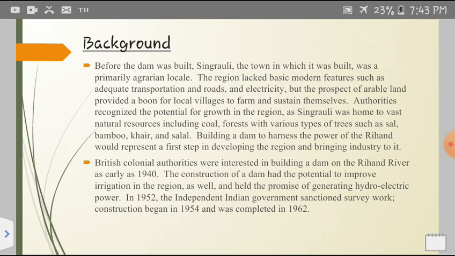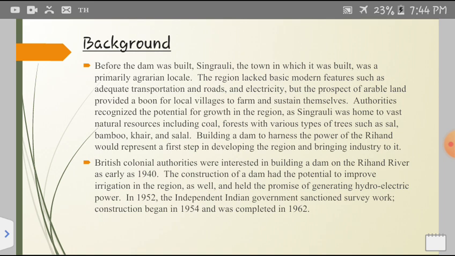So now we will discuss the background of this dam. Actually, what was there before this dam? Before the dam was built, Singrauli, the town in which it was built, was a primarily agrarian locale. The region lacked basic modern features such as adequate transportation, roads and electricity, but the prospect of arable land provided a boon for local villages to farm and sustain themselves.